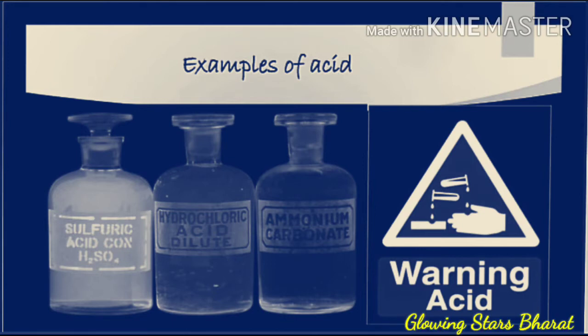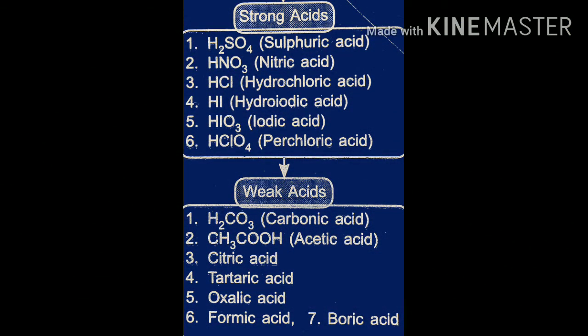Dear student, next is strong acids and weak acids. So strong acids are H2SO4, HNO3, HCl, meaning hydrochloric acid, hydriodic acid, perchloric acid. These are strong acids. H2CO3 carbonic acid, CH3COOH acetic acid, citric acid, tartaric acid, oxalic acid, formic acid, boric acid are weak acids.